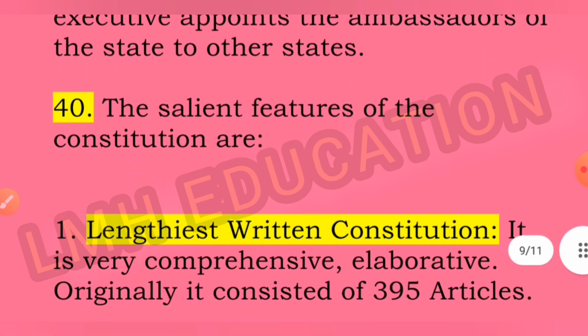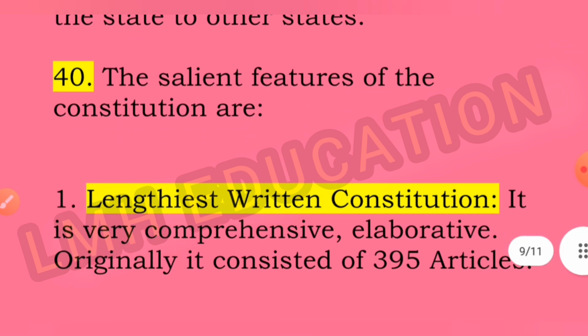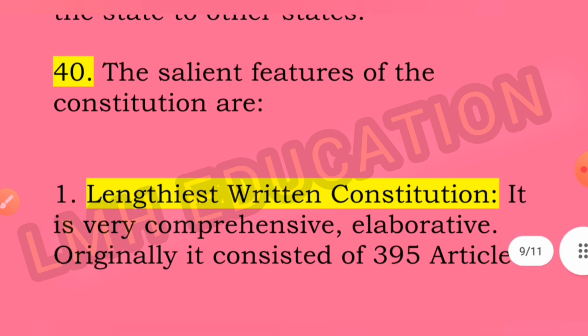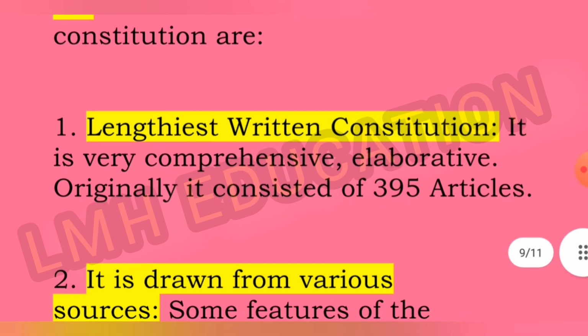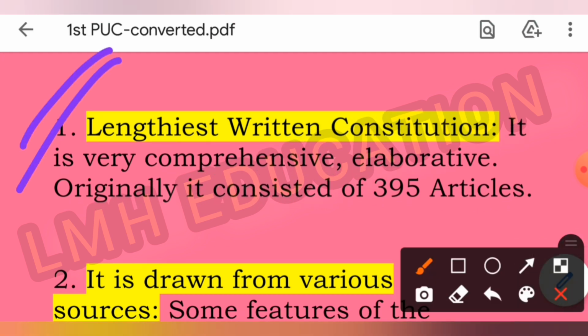Now we will discuss the last question, question number 40. After this, your model question paper 2 of political science will be completed. In question number 40, we will discuss the salient features of the Constitution. We will discuss 5 features of the Indian Constitution.